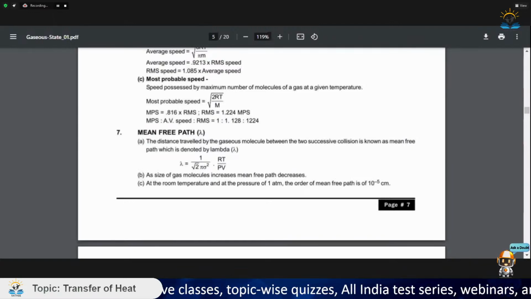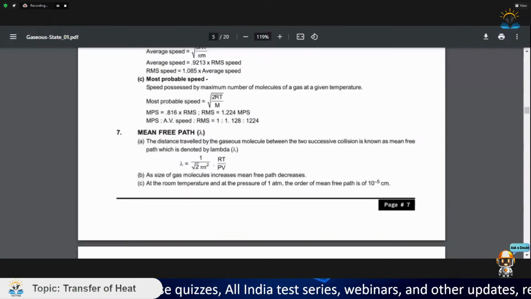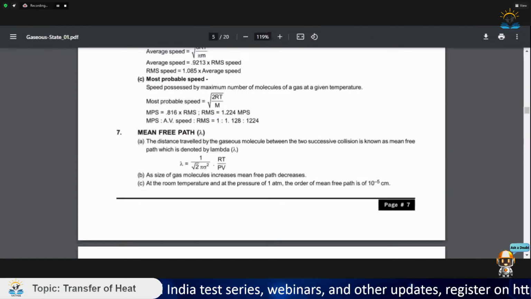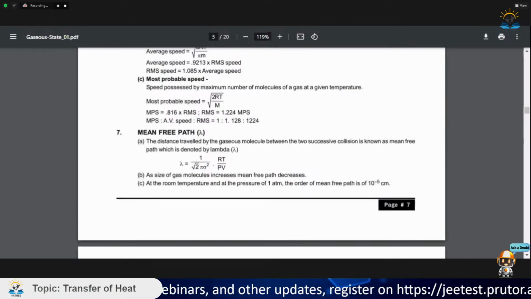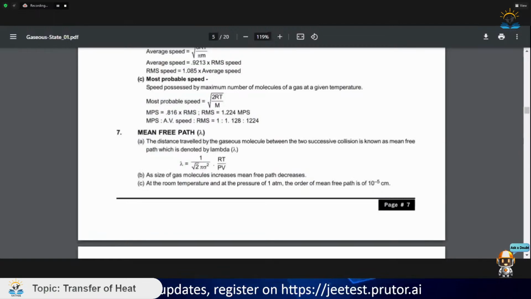Okay, now let us see mean free path. What is the formula for mean free path? First of all, we should be clear with the definition of mean free path. What does mean free path say? The distance a particle covers between two successive collisions is known as mean free path.